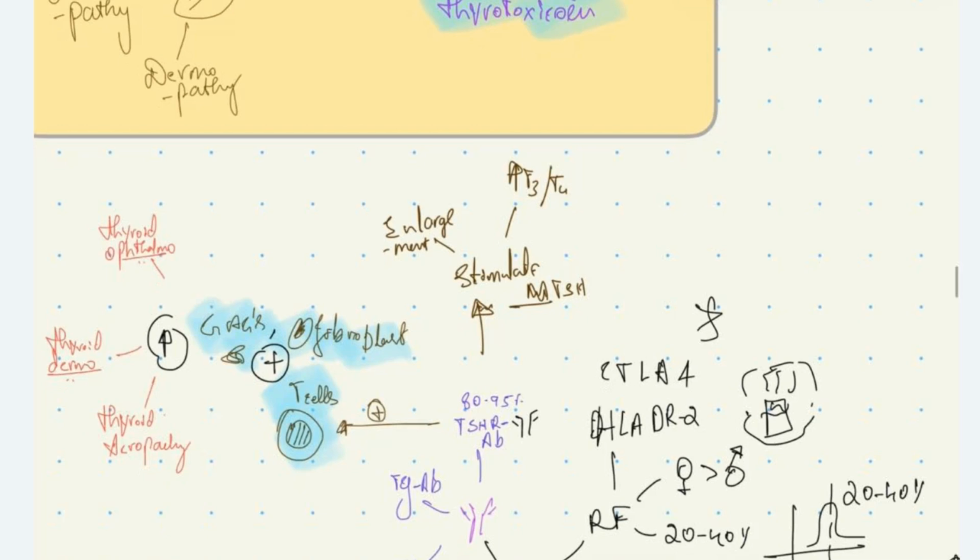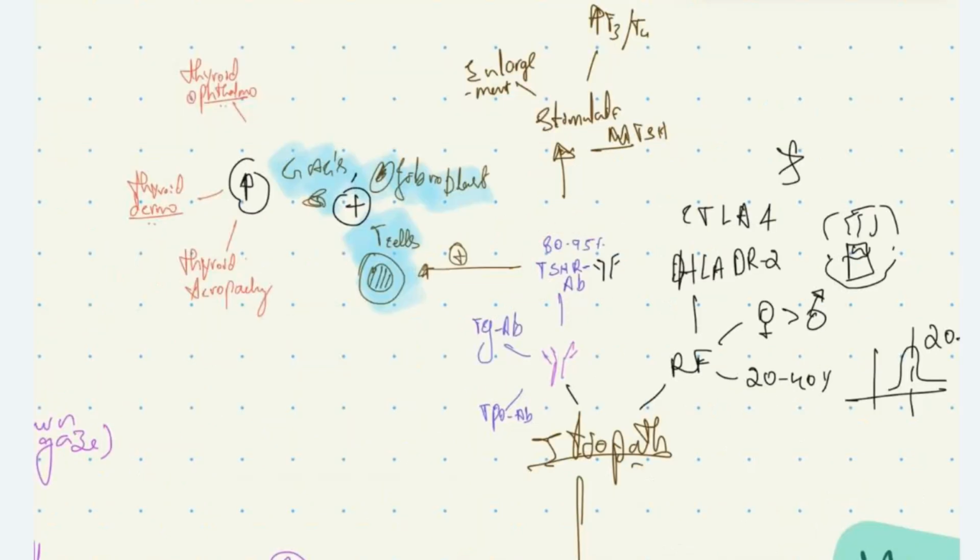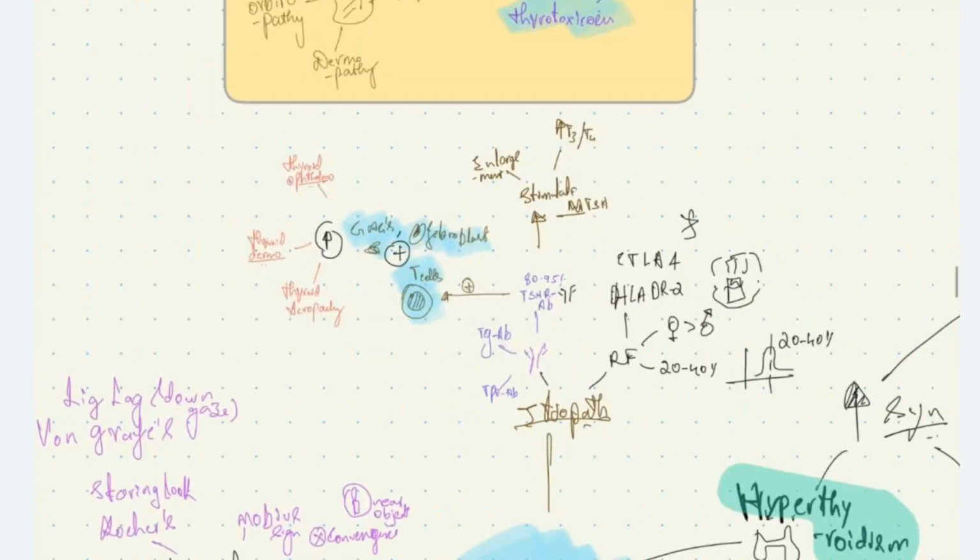These antibodies, that is anti-TSH receptor antibodies, will stimulate the T cells of the body. Along with the stimulation of T cells, which causes inflammatory destruction of thyroid gland, it stimulates the production of glycosaminoglycans, and also it stimulates the fibroblast. Due to these three reasons, we see thyroid ophthalmopathy, thyroid dermopathy, thyroid acropathy, which are the characteristic manifestations only seen in case of Graves' disease.